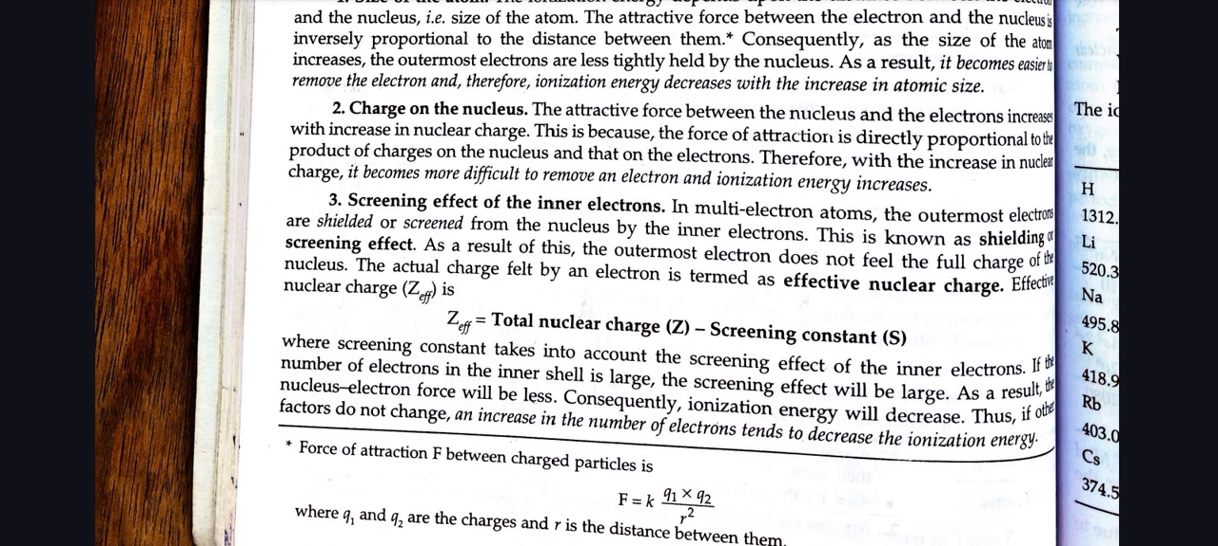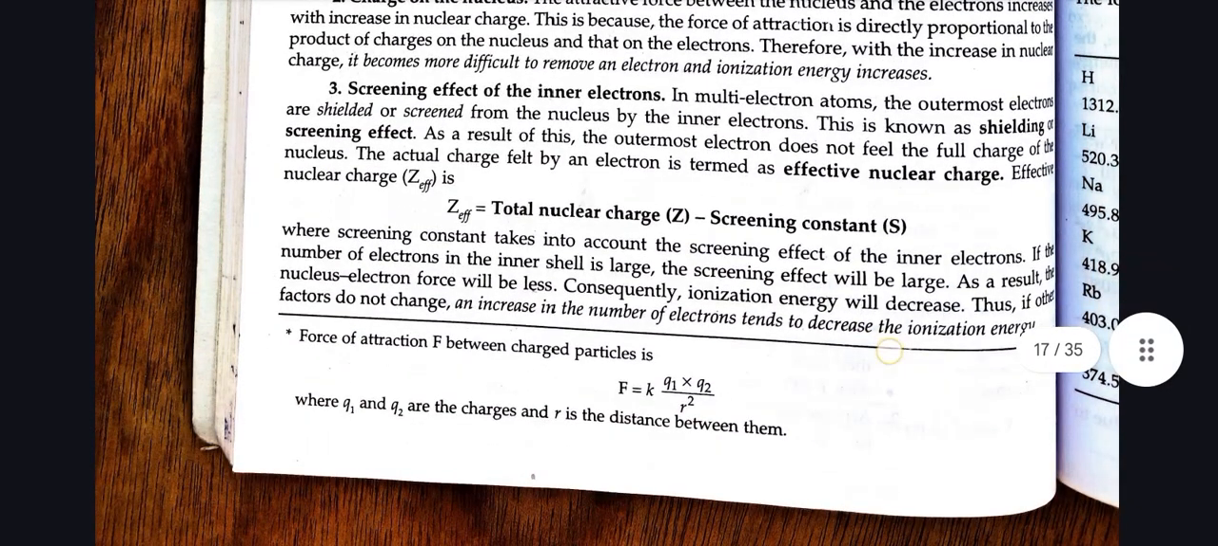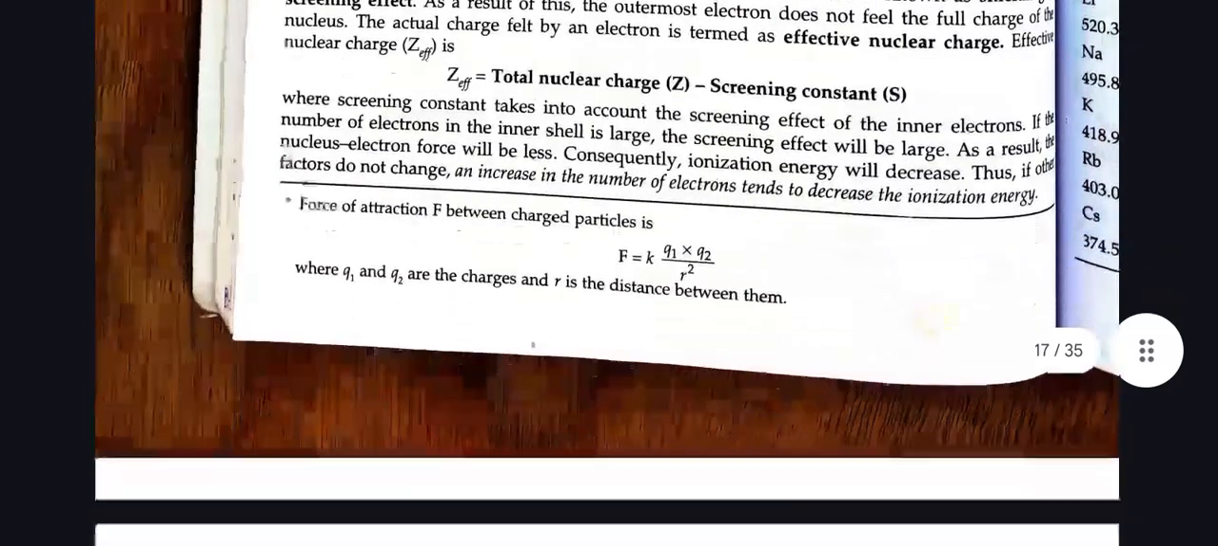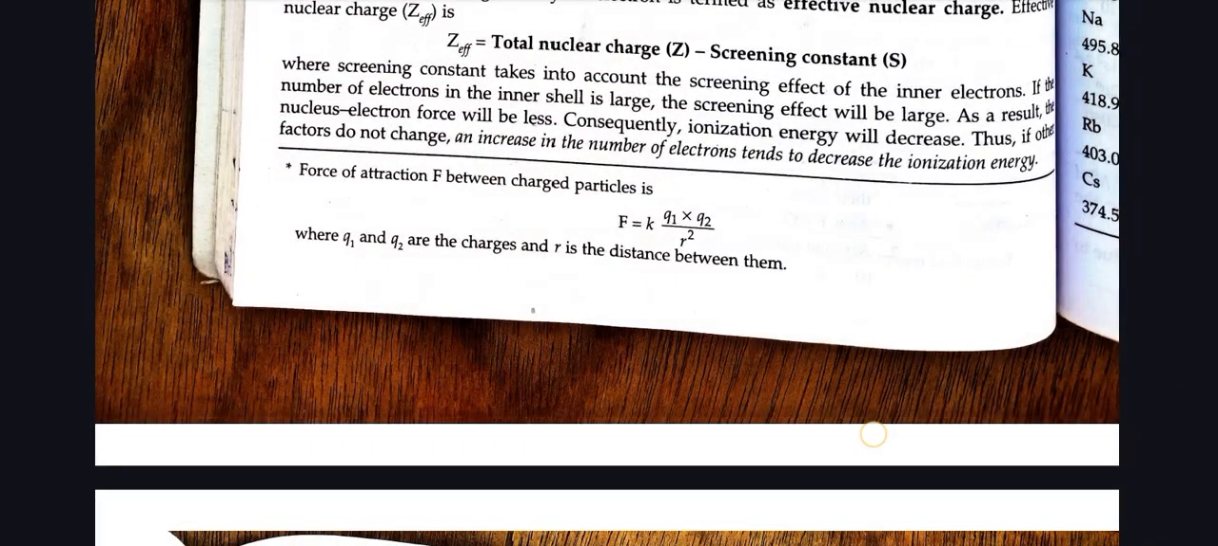Screening effect. In multi-electron atoms, the outermost electrons are shielded or screened from the nucleus by the inner electrons. This is known as the shielding or screening effect. As a result of this, the outermost electron does not feel the full charge of the nucleus. The actual charge felt by the electron is termed the effective nuclear charge. Effective nuclear charge equals the total nuclear charge Z minus the screening constant, where the screening constant takes into account the screening effect of the inner electrons. If the number of electrons in the inner shell is large, the screening effect will be large. As a result, the nucleus-electron force will be less, and that's why the ionization energy will be less.